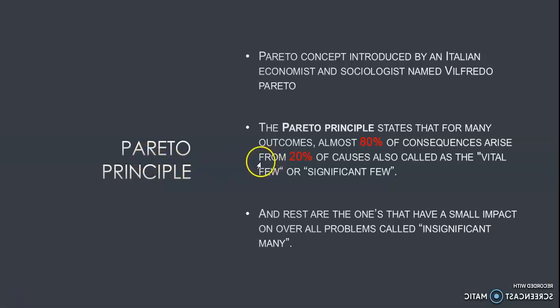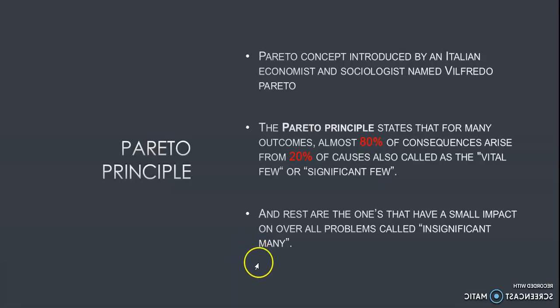That's why this 20% are called the vital few or significant few, because they have so much impact on your business performance that if we don't address them, if we don't eliminate them, our 80% of consequences will not go anywhere.